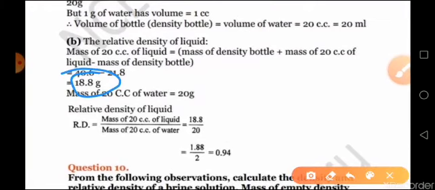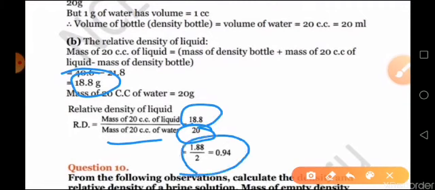Now the equation for relative density is the mass of the liquid to the mass of water. Now mass of water you have already calculated as 20, and the mass of your liquid you have calculated as 18.8. Just divide the values, take the ratio, you will get the answer. Now here it is written without unit because relative density is a unitless quantity, right?